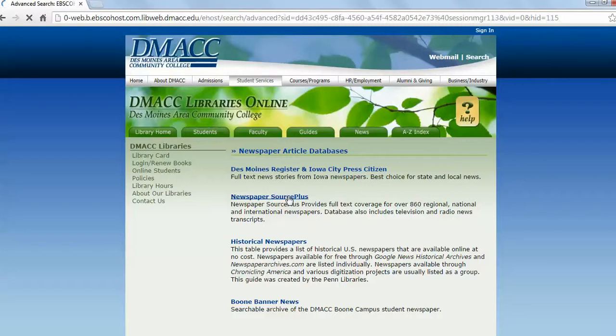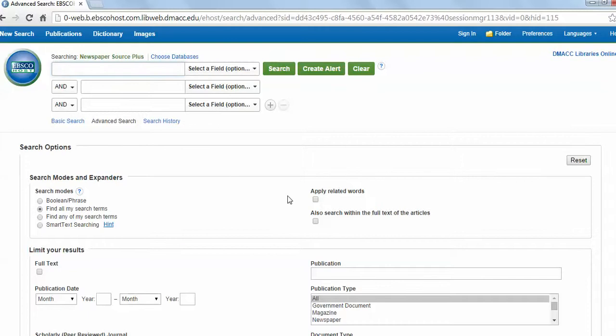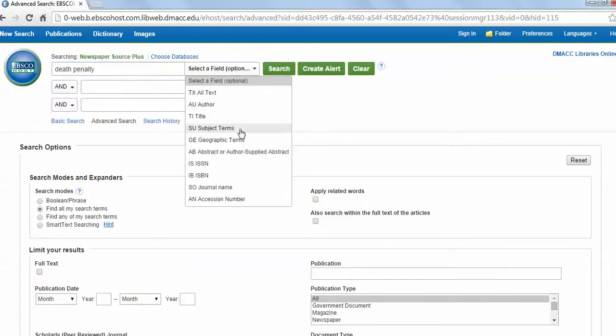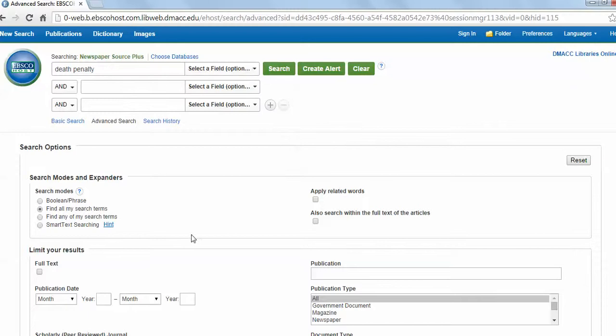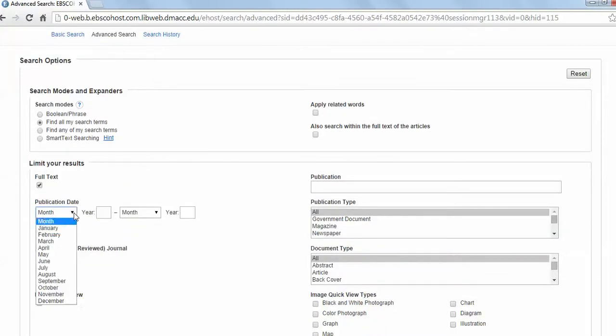Most databases work in a pretty similar way. You put in key terms and you see what you come up with, but you can narrow it down in a lot of ways. So we're going to choose death penalty, and we're going to leave it really broad. We could choose subject or other items, but we're just going to leave it here. The one thing you do want to do is make sure you click on full text. That's going to make sure that anything you search will be the whole article and you don't have to go and find it elsewhere. You can also put in this year so that you only get really contemporary articles.